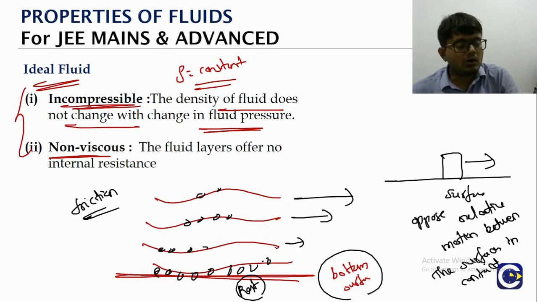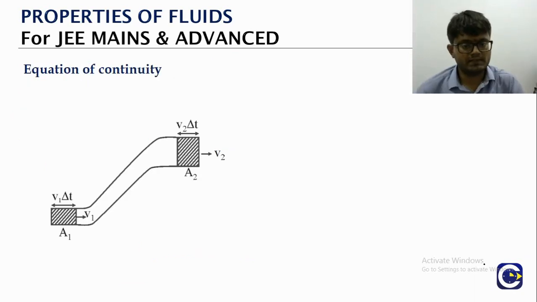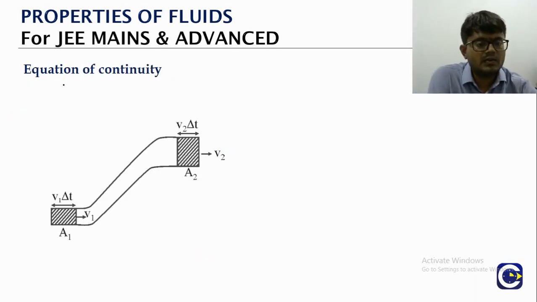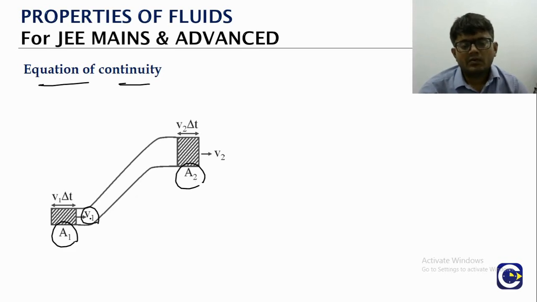Then we will talk about the changes that will happen when we have non-ideal or real fluids, where we'll have to consider the viscous forces. So first, we are dealing with the ideal fluid. If you take a pipe which has different cross-section areas, here the area of cross section is A1, here it is A2. Here the speed is V1, here the speed is V2.